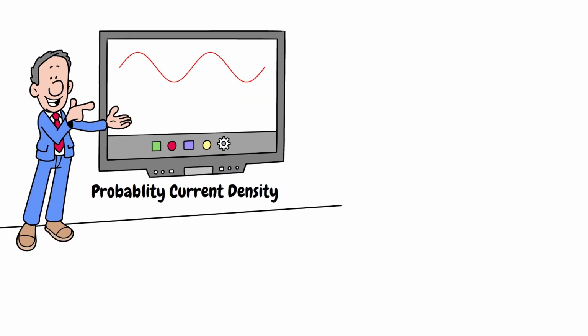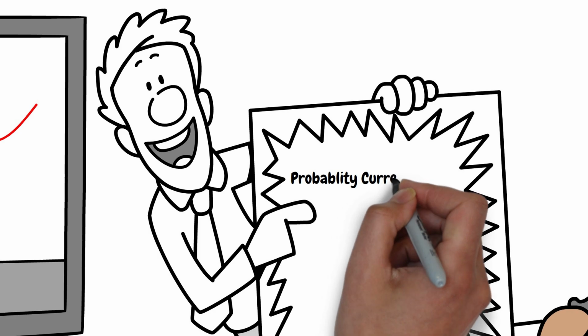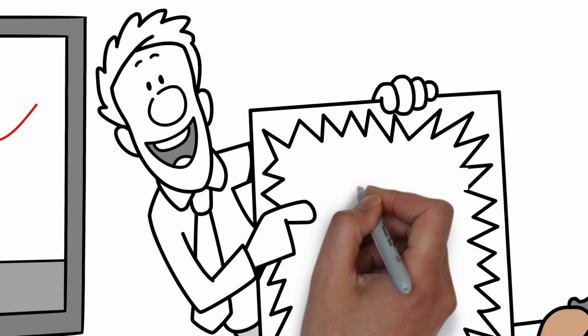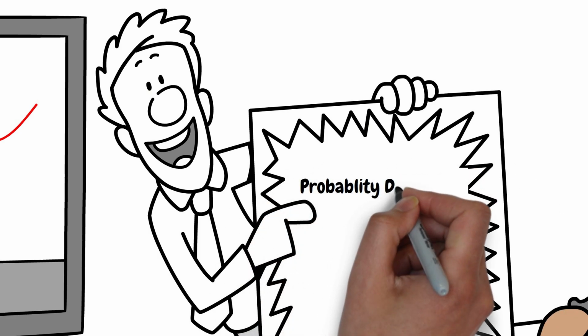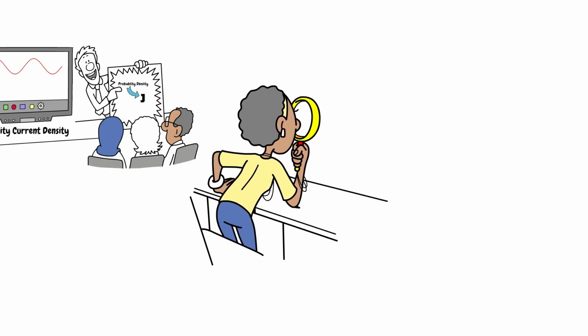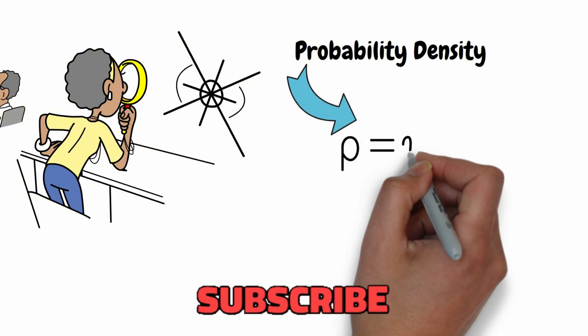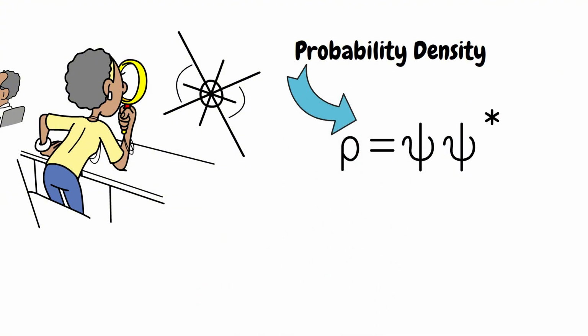In this video, we'll walk through the steps to derive the expression for the probability current density. Let's first work with the concept of probability density. Represented by the letter J, it is the likelihood of finding a quantum particle at a certain point in space. Mathematically, the probability density is given by the product of the wave function psi and its complex conjugate psi star.